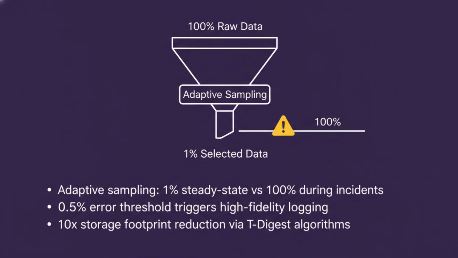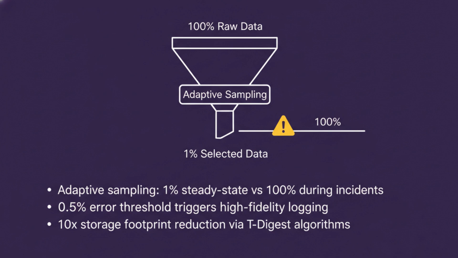At the scale of 50,000 devices, sending every trace and metric is economically impossible. We must implement adaptive sampling. During steady-state operations, we might only sample 1% of successful requests. However, the moment an error rate exceeds a 0.5% threshold, our observability agents must automatically pivot to 100% sampling for the affected services. This intelligent filtering ensures we have the high cardinality data needed for debugging during incidents, without the cost of storing petabytes of success logs.